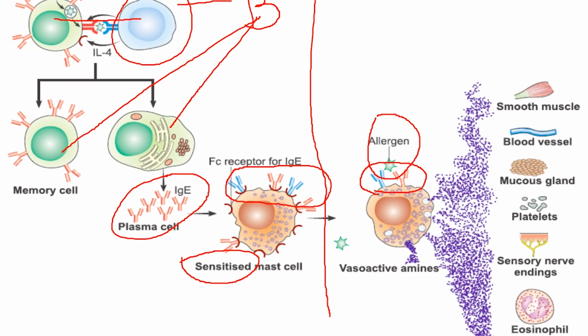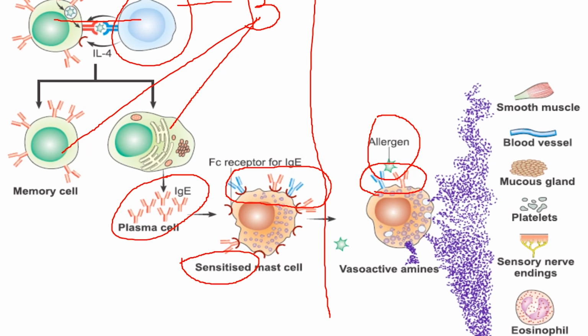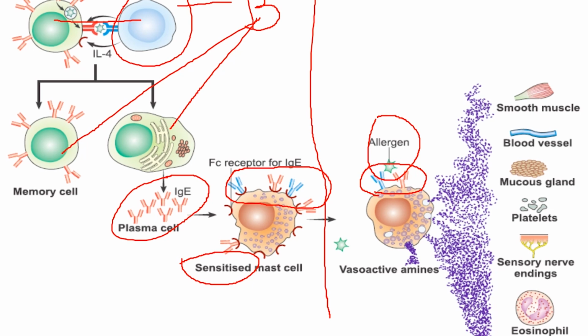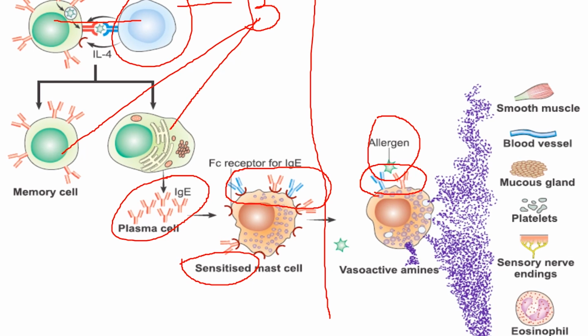Because a primary immune response has already happened, the allergen now directly binds to the IgE antibody on the surface of the mast cells and basophils.